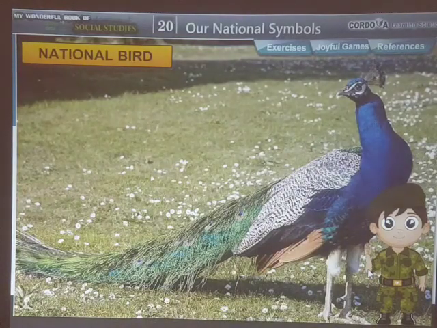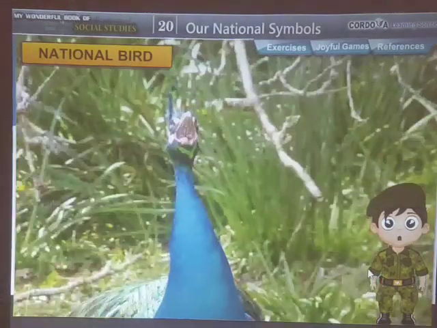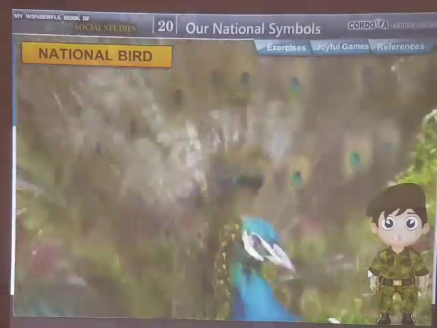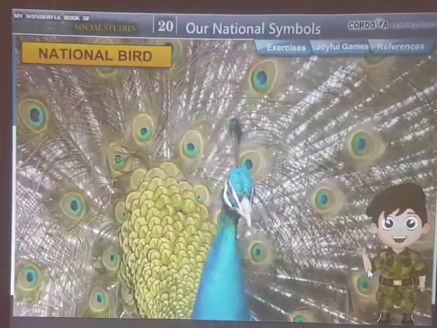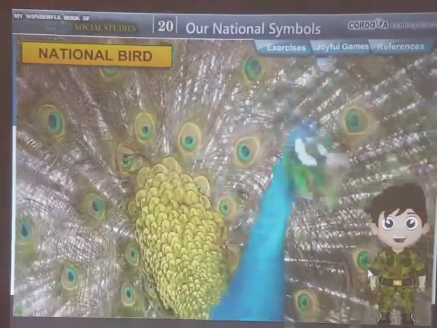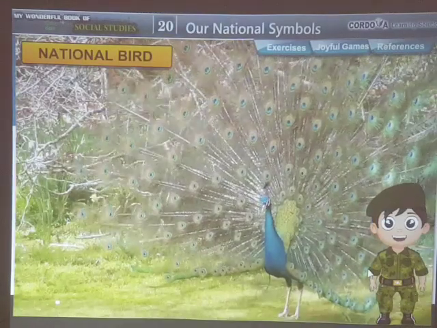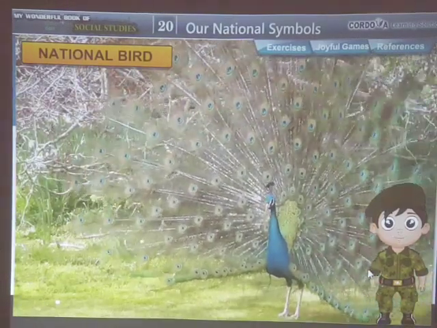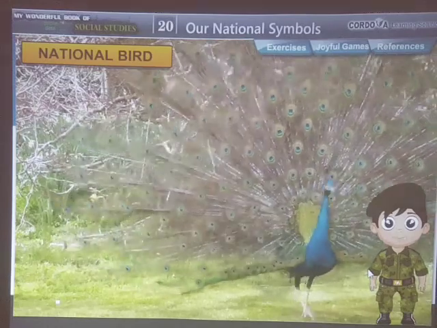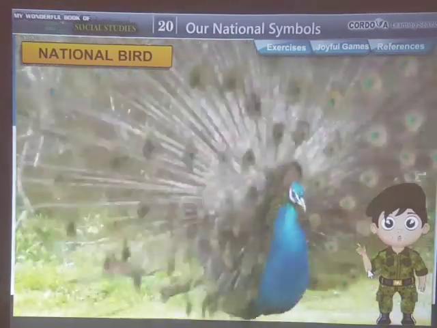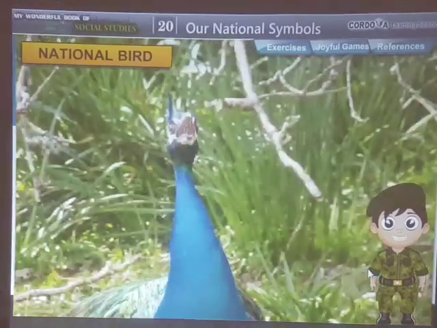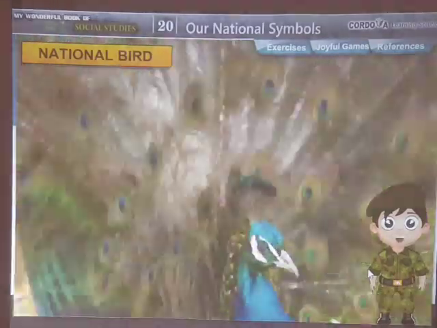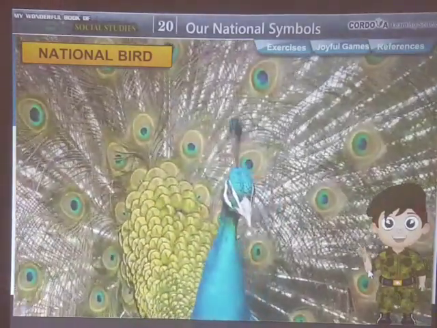National bird. The peacock is the national bird of India. It is a beautiful blue-green colored bird. It has a long blue neck, a fan-shaped crest, and a long tail of feathers. It spreads its tail into a beautiful fan to hop and dance. In many states, the peacock is regarded as holy. It stands for beauty, grace, and happiness.